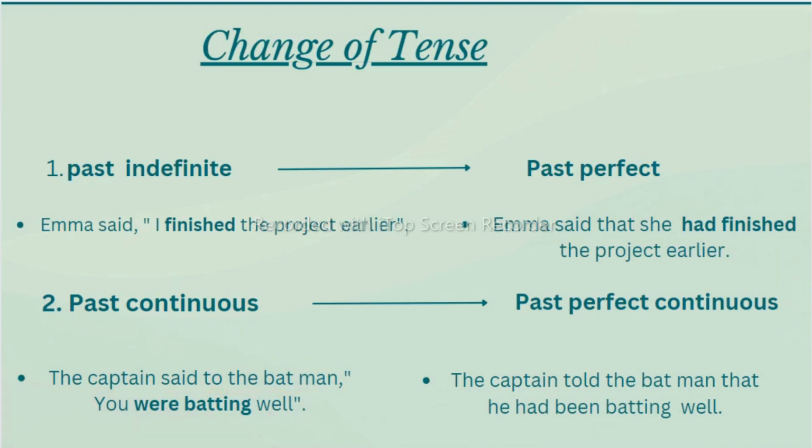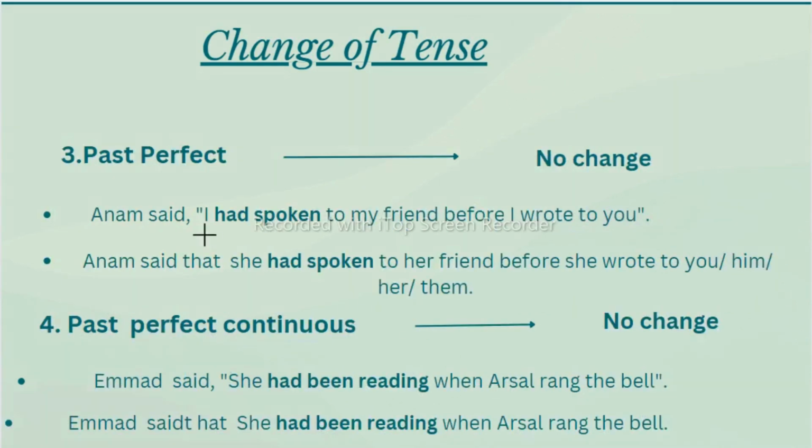Now let's move to next. If your direct speech is in past perfect, no changes will be there. Like Anam said, I had spoken to my friend before I wrote to you. This noun to pronoun, it will become she. So Anam said this. If we are removing the inverted commas and commas, we'll write that in place of this. So if we change this Anam to pronoun, it will change to she.